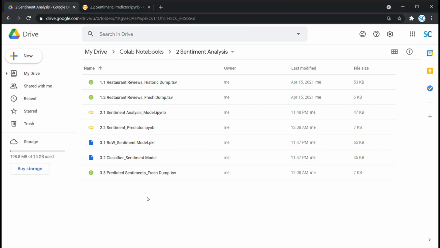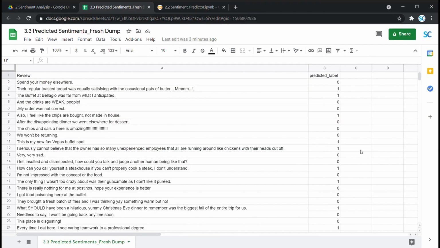This is our model output file on fresh reviews, which has model predicted review sentiments. Let me show this to you. Over here, we have these predicted labels in the form of zeros and ones added by our sentiment analysis model. Zero means negative feedback, as is the case here with this first customer review. This definitely is a negative feedback. Similarly, 1 means positive feedback, as is the case with this next one, which seems like a positive review.